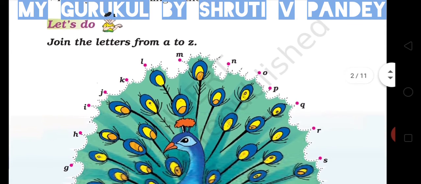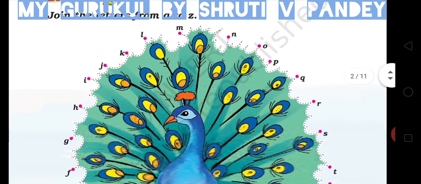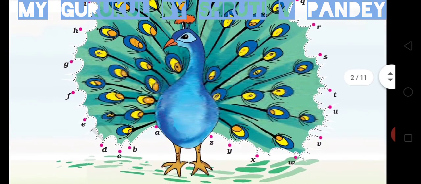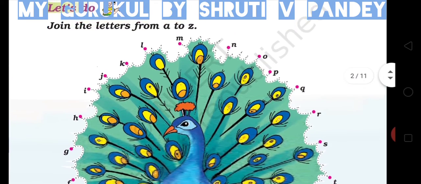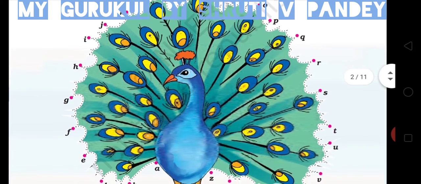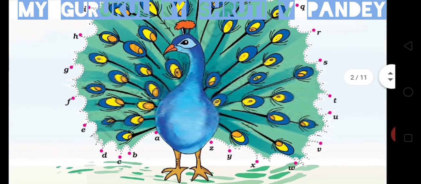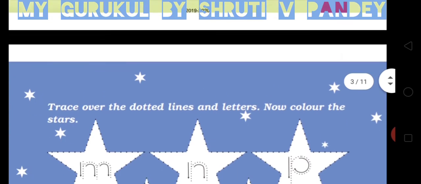Let's do. Join the letters from A to Z. Here you can see a picture of a beautiful peacock with a huge tail in a dancing position. It's green and blue and yellow and orange. And you can see some dots on his tail. Connect them to make a picture.